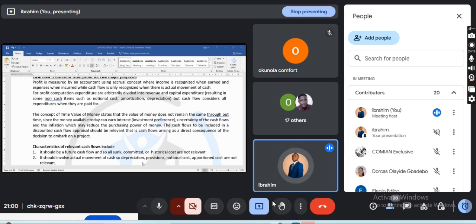Now, is this project viable or not, class? Please pay attention. Don't forget that there are 2 techniques. 1, the traditional approach. 2, the modern approach. The traditional approach is talking about the payback period and the accounting rate of return. For the payback period, the decision is to choose the shorter period, while the accounting rate of return is talking about what will be the rate of return, and it is just profit, right? It is just profit.